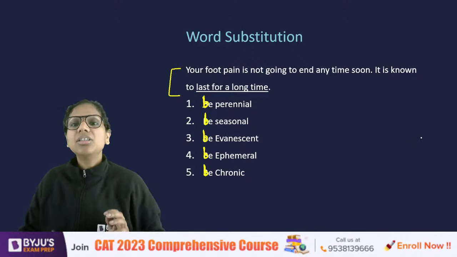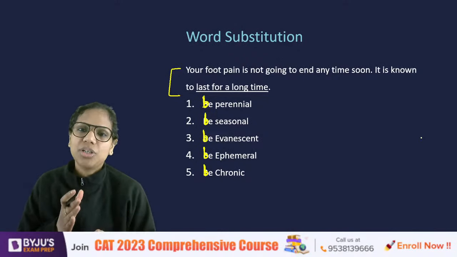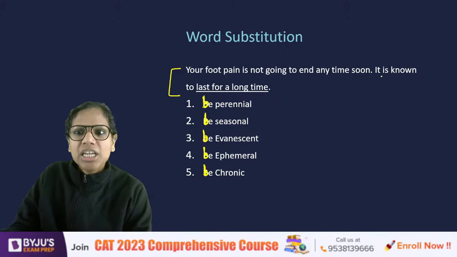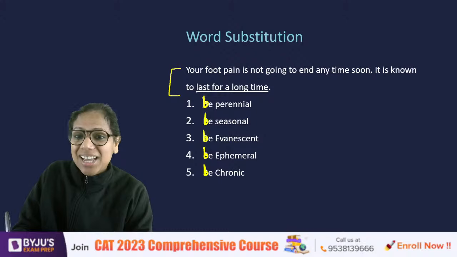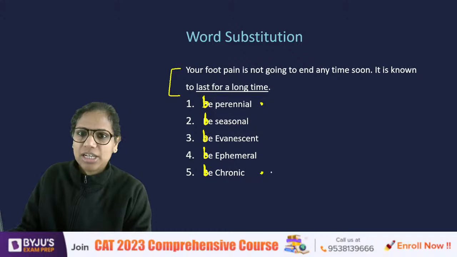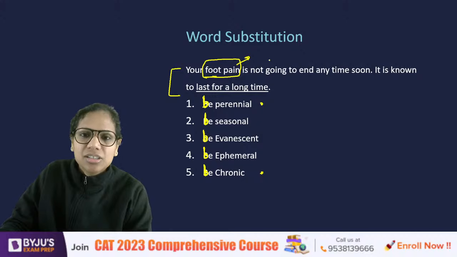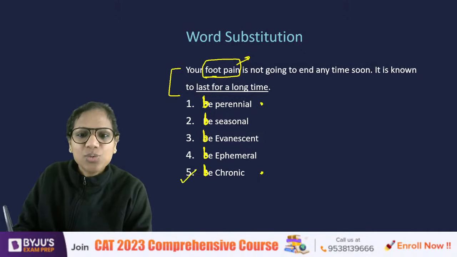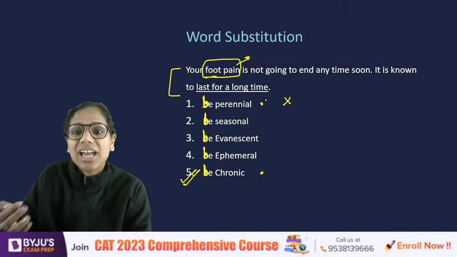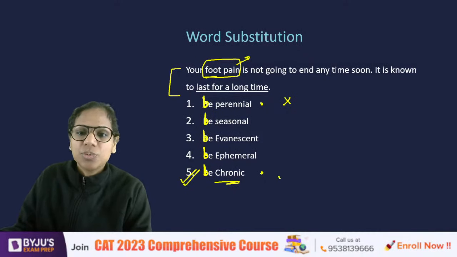So, see here the context matters. I have written a sentence. That means I am looking for a particular word in this context, isn't it? So, your foot pain is not going to end anytime soon. It is known to be dash. Now, lasting for a long time, perennial is also correct there, chronic is also correct. But what are we talking about? We're talking about pain here, right? For illnesses, the word that we use is chronic, not perennial. Perennial does not fit as well as does the word chronic. For any illness that persists for a long time, we use the word chronic.